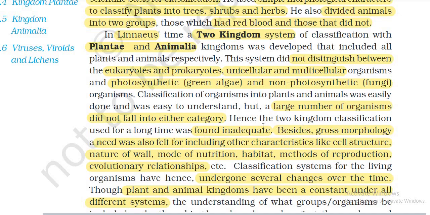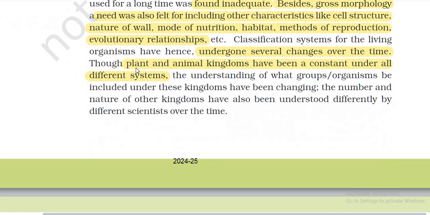Hence, the two kingdom classification used for a long time was found inadequate. Besides gross morphology, a need was also felt for including other characteristics like cell structure, nature of the cell wall, mode of nutrition, habitat, method of reproduction, evolutionary relationships, etc. Classification systems for living organisms have hence undergone several changes over time. Though the plant and animal kingdoms have been constant under all different systems, the understanding of what groups of organisms are included under these kingdoms has been changing.